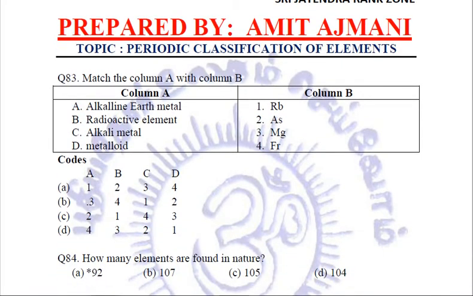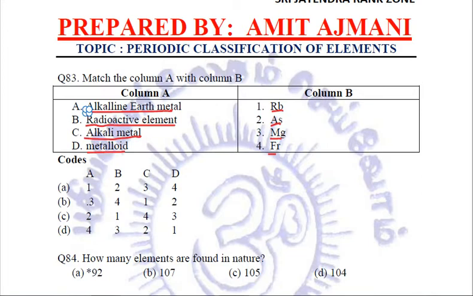Match column A with column B. Now in column A, we have alkaline earth metals, a radioactive element, an alkali metal and a metalloid. And in column B, we have been given the symbols of a few elements: Rb, As, Mg and Fr.